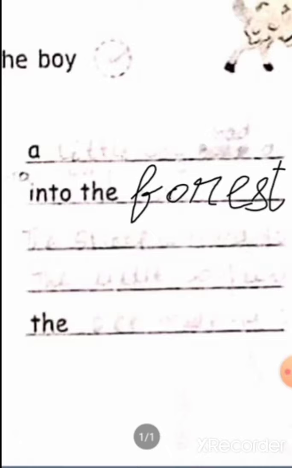Okay, and don't forget to put the full stop at the end of the sentence. But this is not a sentence, it's only a small word. Okay, so the first one is, a little boy had a ship, and the second one is, the ship has run away into the forest.